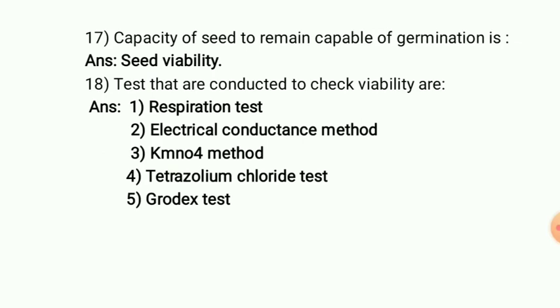Next one, the capacity of seed to remain capable of germination is seed viability. So seed viability means seed capability to remain capable of germination for specific period of time. So to measure whether the seed is viable or not, these tests are conducted. First one, respiration test, that is we can say indication of life. Next one, electrical conductance method. Next one, potassium permanganate method, this is a qualitative test.